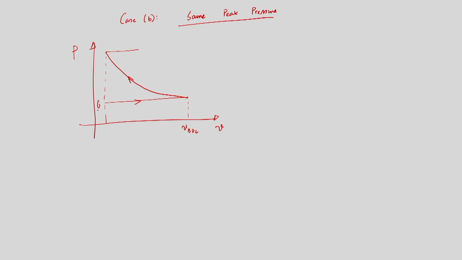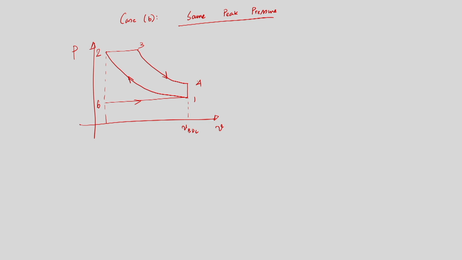Maybe this is 6, this is 1, this is 2, then we will have a blow down. Maybe this is 4 and this is 3. So 1, 2, 3, 4 is the diesel cycle that we can see from the PV diagram.